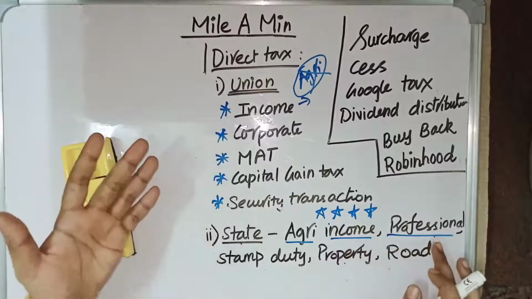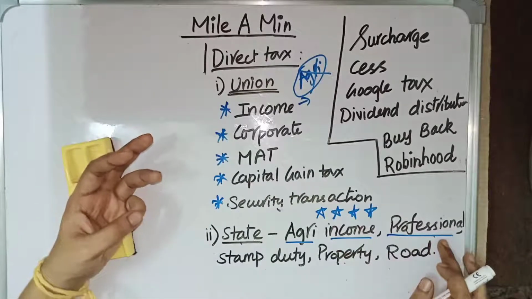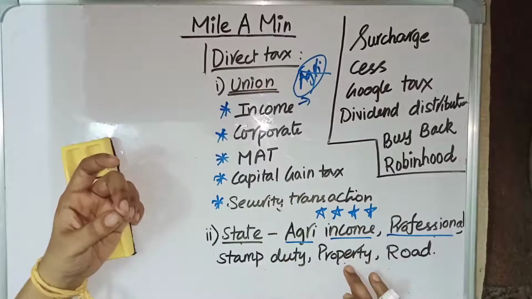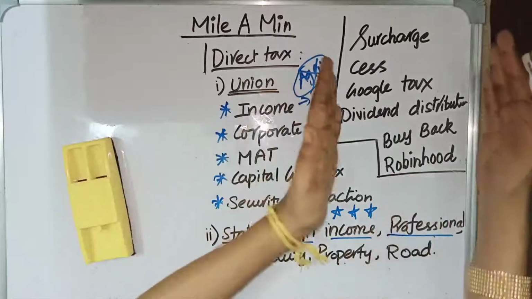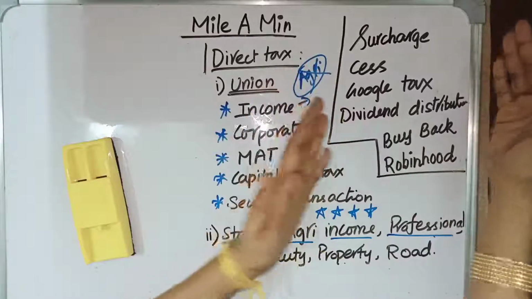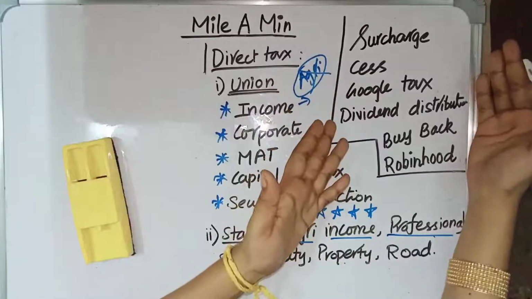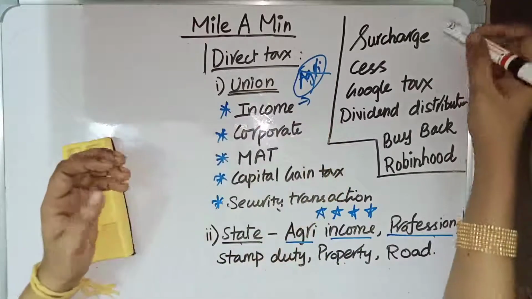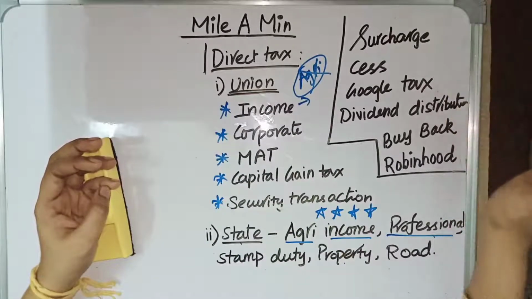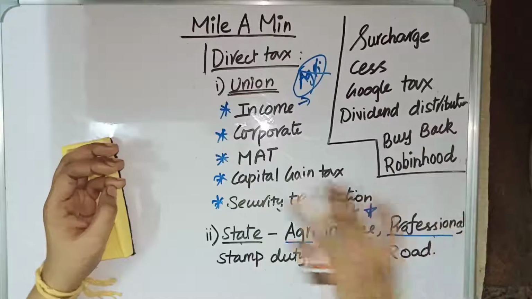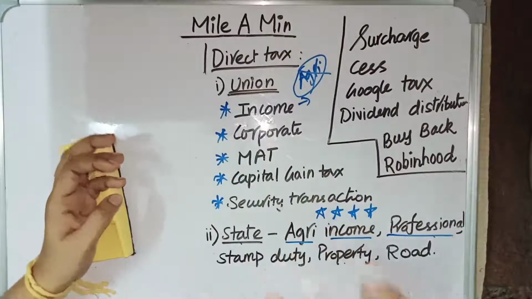And then we have certain other taxes which are imposed by the state, and those are professional tax, stamp duty, property tax and road tax. For all these things, the state will impose tax. And there are certain taxes which are in use. These are the things which are in use, and these can be asked in the UPSC Civil Services Exam Prelims 2021. Those are surcharge, cess, Google tax or equalization tax, dividend distribution tax, buyback tax and Robin Hood tax. We can see all these taxes in this video.